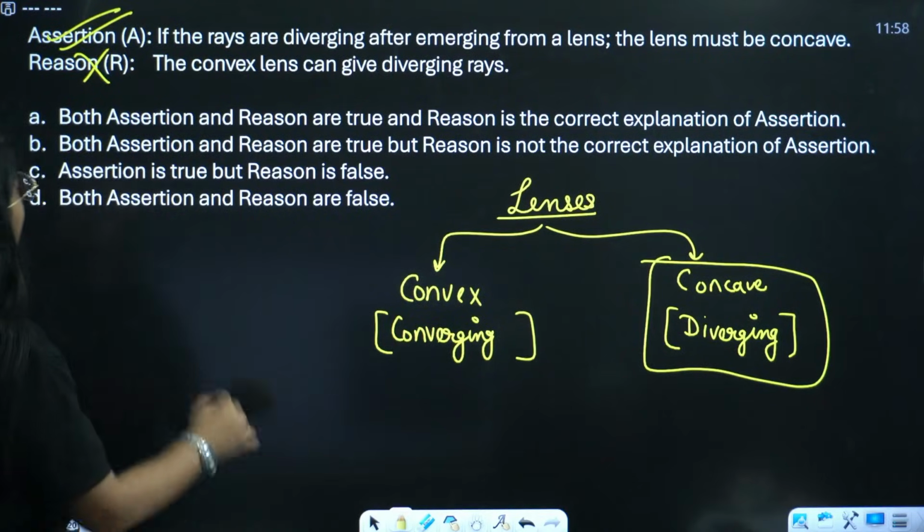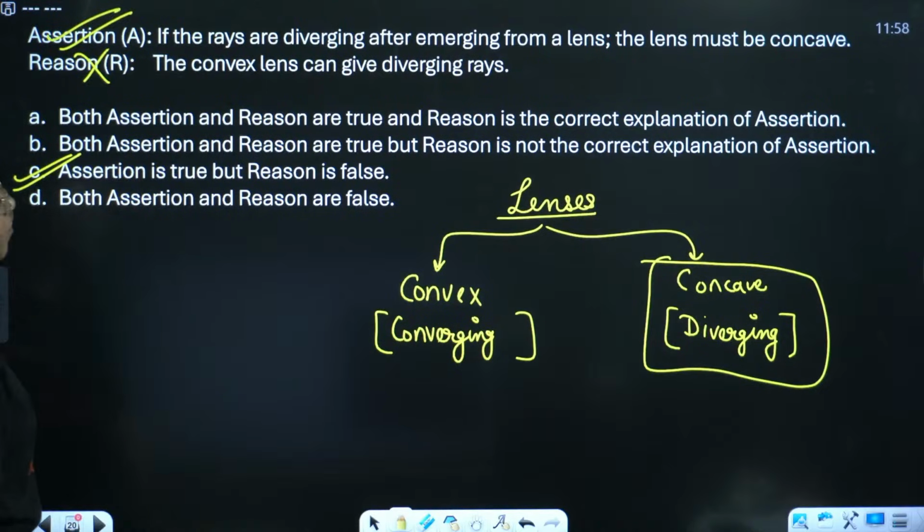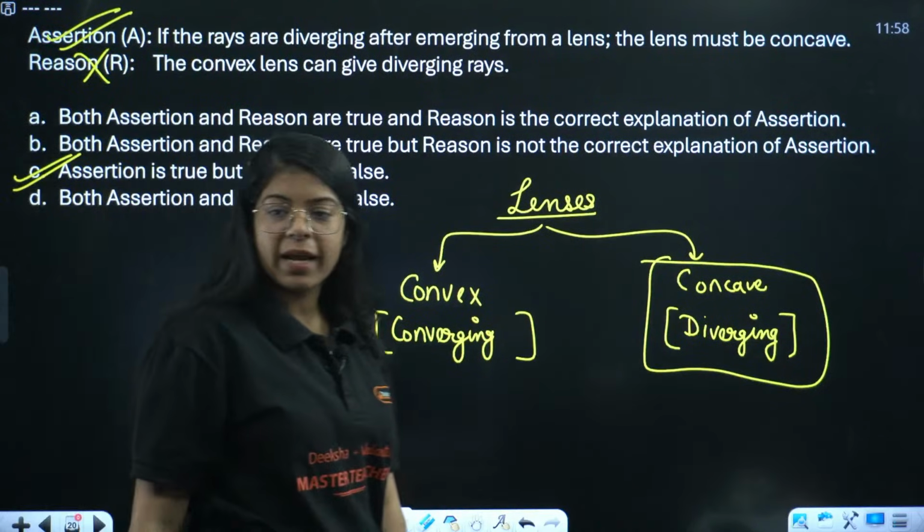Okay, so the correct option is assertion is true but reason is false, right?